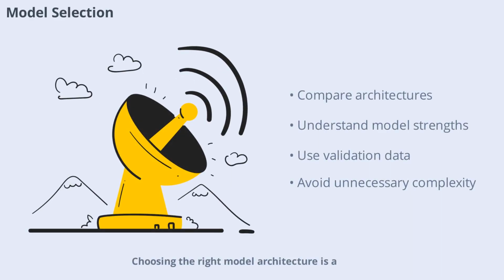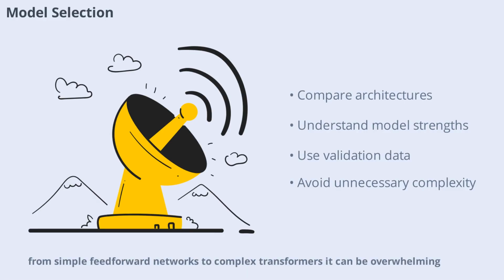Using the right model architecture is a critical decision in any deep learning project. With so many options available, from simple feed-forward networks to complex transformers, it can be overwhelming. Start by understanding the strengths and weaknesses of different architectures for your specific task. Experiment with a few models and compare their performance using validation data. Remember, the best model is not always the most complex one.